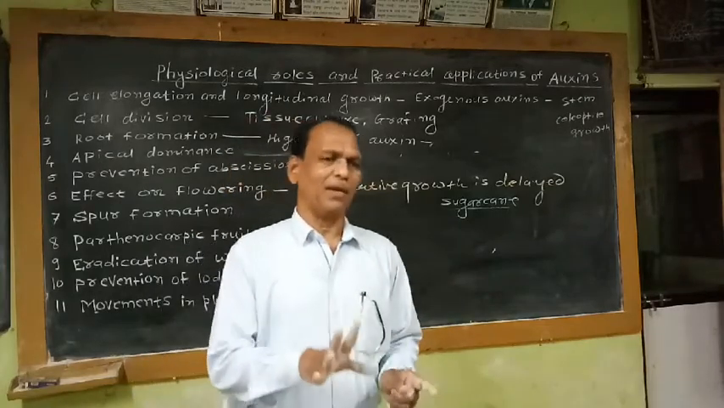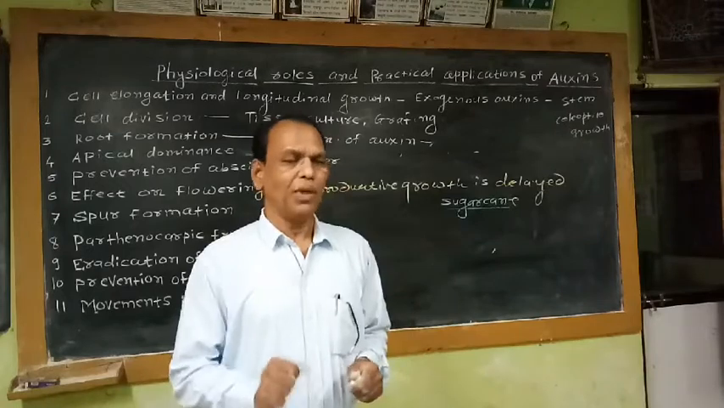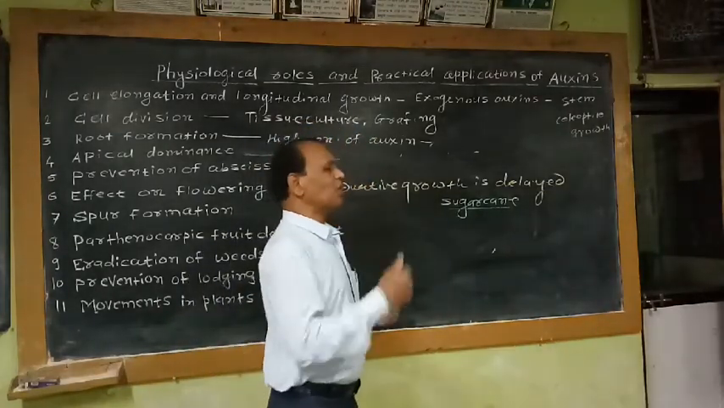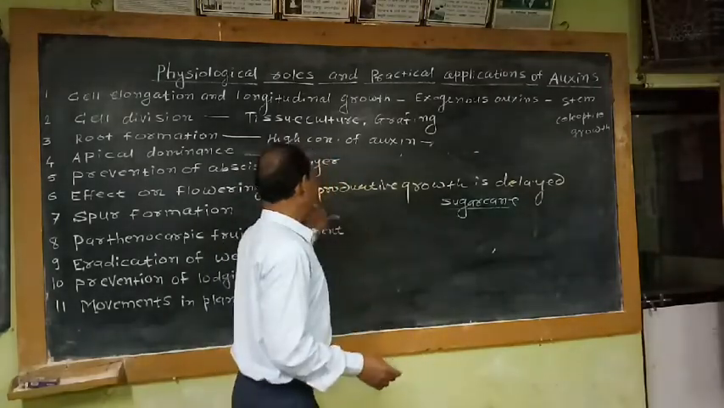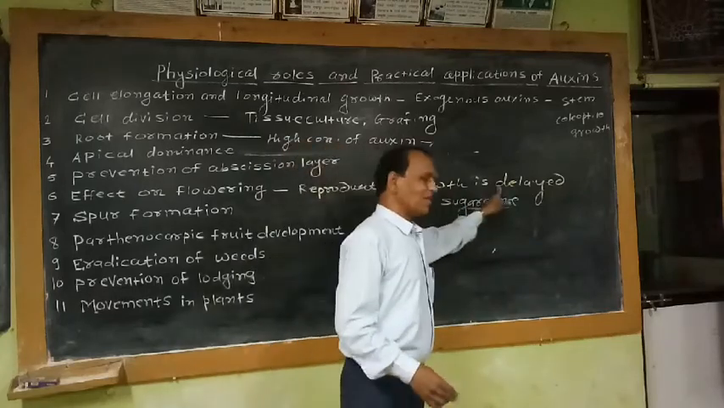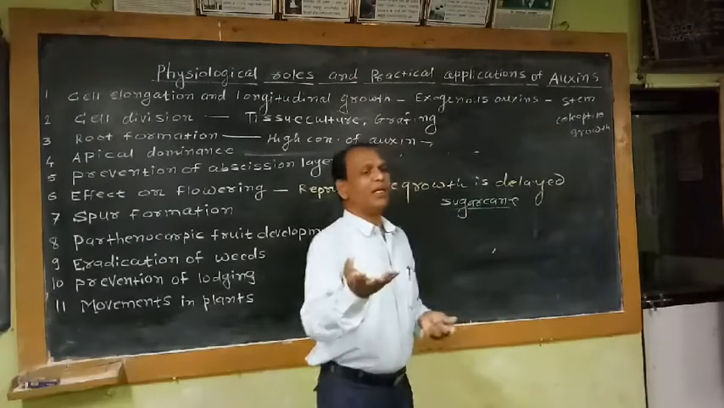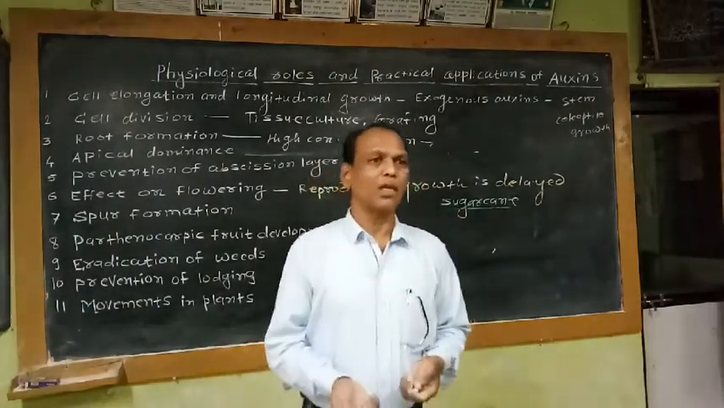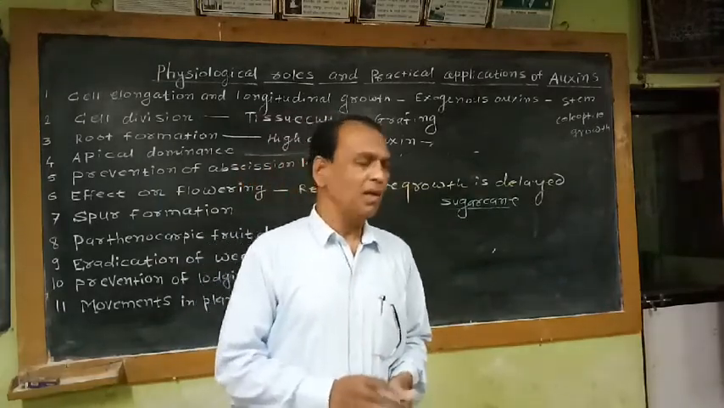So if we apply any synthetic auxin on the sugarcane crop, it maintains the vegetative growth. That means it suppresses the reproductive growth; reproductive growth is delayed or suppressed and vegetative growth is promoted. It is beneficial for increasing the length of sugarcane and increasing the sucrose percentage, which is beneficial for the farmers.